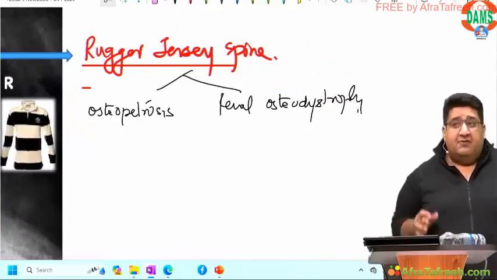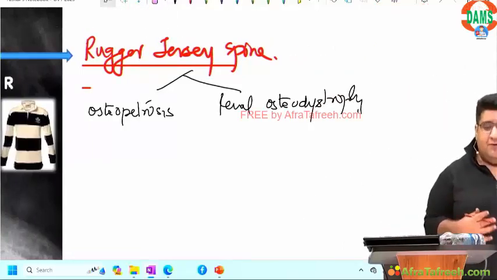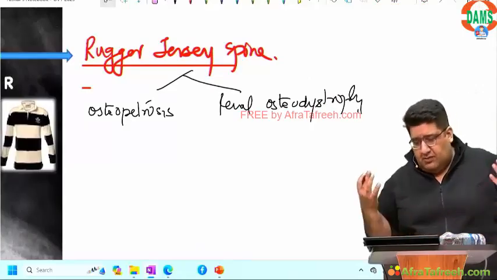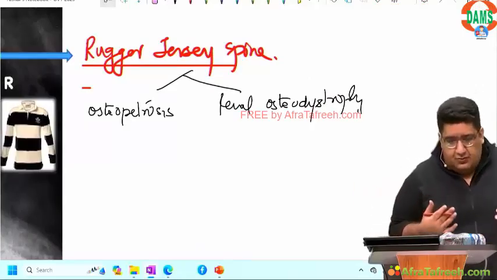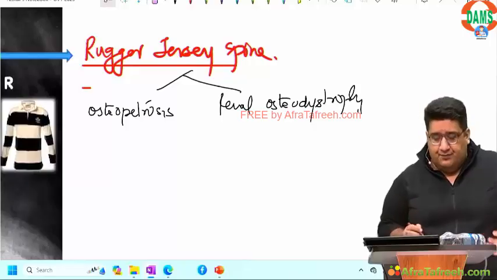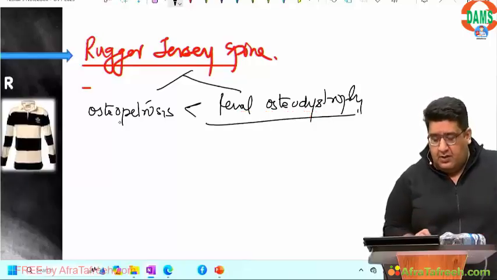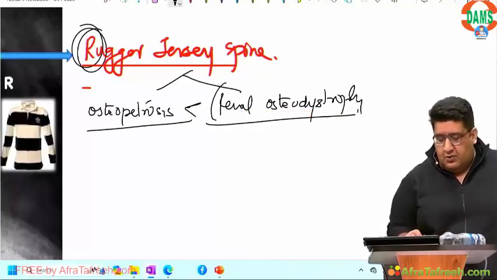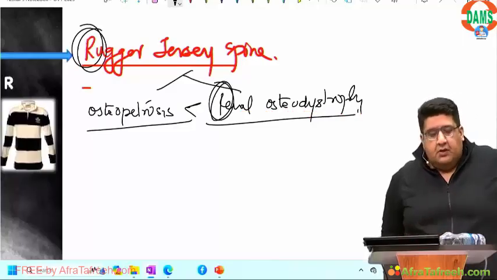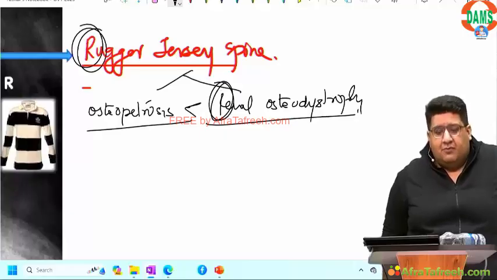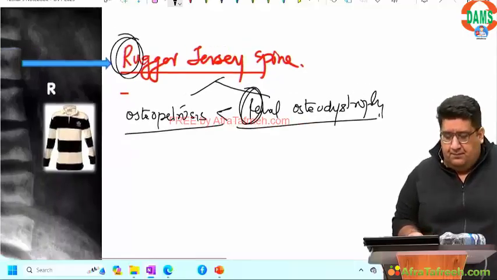That's fine. But if the pattern of the question paper is more than one option correct, mark both of them. But if you have to choose either of them, always remember, R for rugger jersey is more classical of R for rod. Just like M for mouth is more classical of M for malacia. Done?